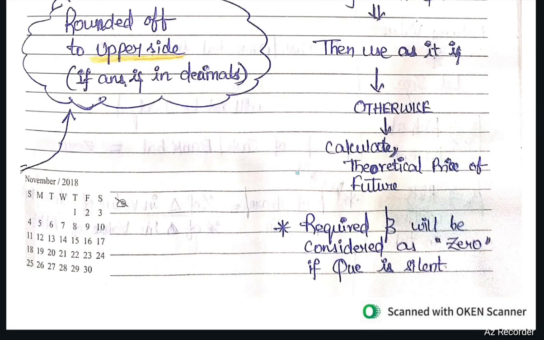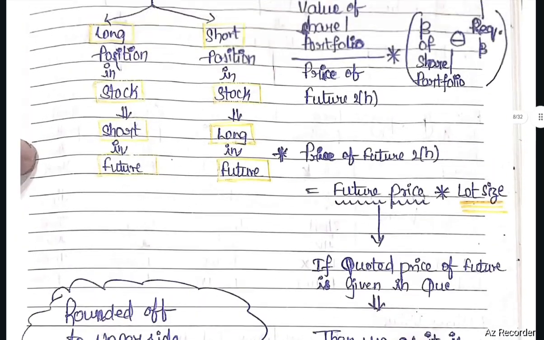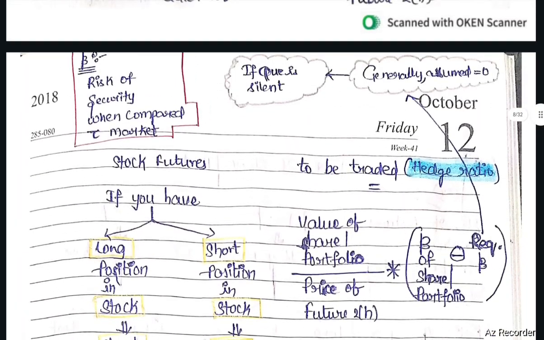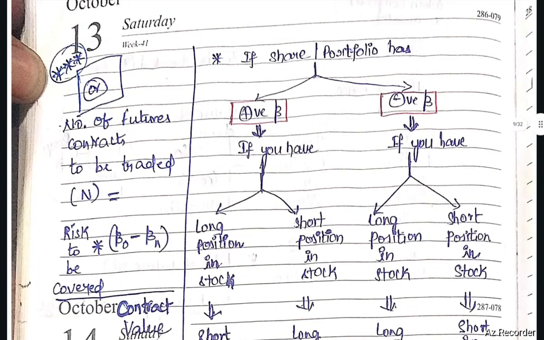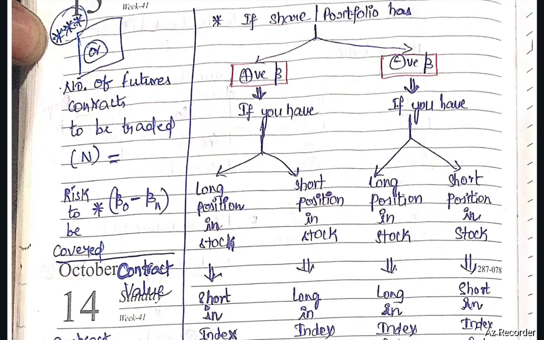Required beta will be considered as 0 if the question is silent. Next, how to calculate the number of future contracts to be traded, n, by using another formula.